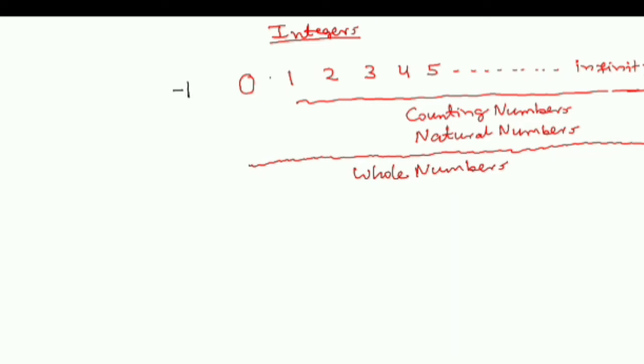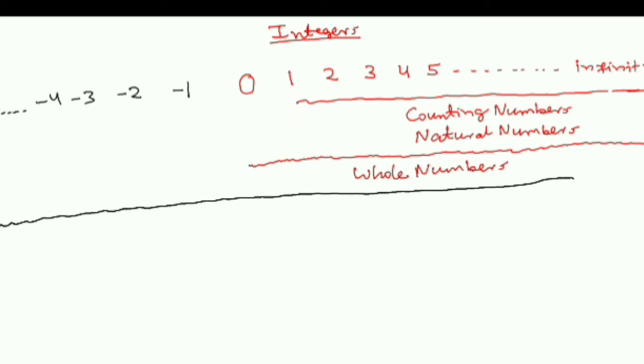Now, for every number 1, 2, 3, 4, 5, we also designed something called -1, -2, -3, and this also went in the other direction up to infinity. So that infinity I started calling minus infinity.